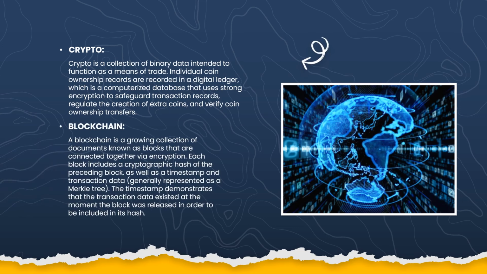Blockchain. A blockchain is a growing collection of documents known as blocks that are connected together via encryption. Each block includes a cryptographic hash of the preceding block, as well as a timestamp and transaction data generally represented as a Merkle tree. The timestamp demonstrates that the transaction data existed at the moment the block was released in order to be included in its hash.